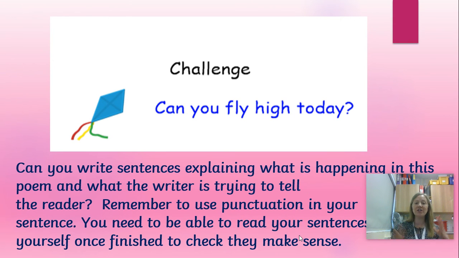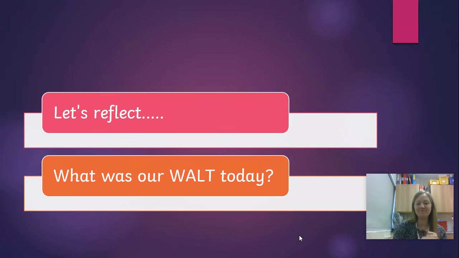So you've got your pictures which explain what you think the writer is trying to tell the reader. You've got maybe some words labeling, but if you want to challenge yourself, can you actually create some sentences explaining what is happening in the poem? Remember to use punctuation in your sentences, and you will need to be able to read your sentences back to yourself once you've finished to check they make sense.